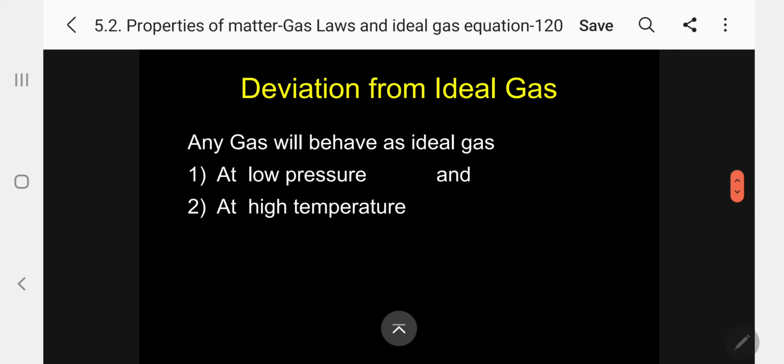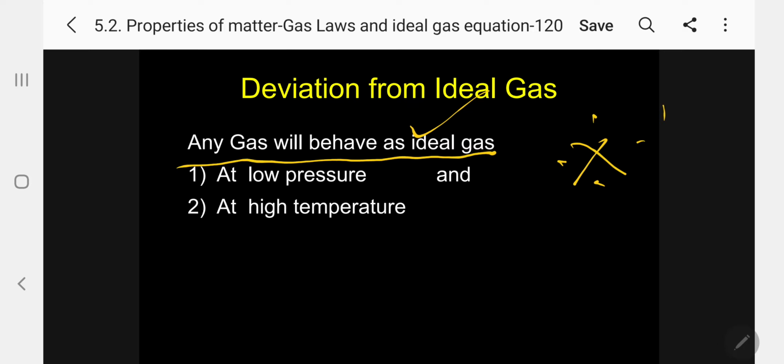Okay. Now, deviation from ideal gas. Normally, any gas will behave as ideal gas under certain conditions. Kindly follow, I am giving the condition. Students, please keep it in your mind. At what condition will a gas behave ideally? Theoretically, keep this in mind, then you will not have confusion at all. In the question paper, they will confuse you by giving different statements, but I will guide you so that you are not confused.